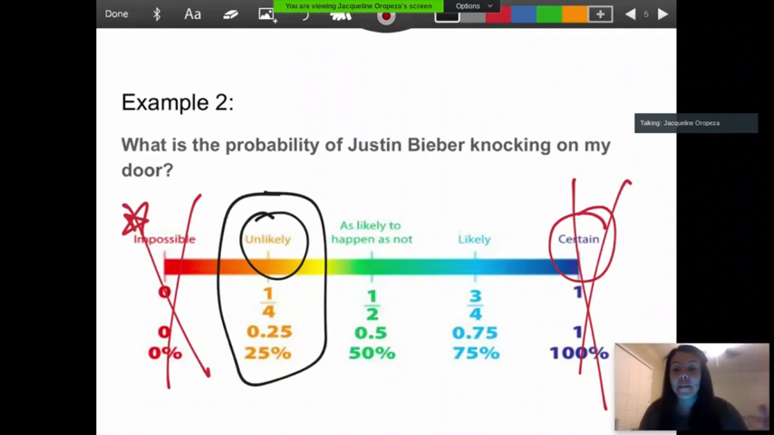It cannot be impossible, even though I don't know the guy, even though we have no association with each other, even though he's not from the same town. It cannot be impossible because he's alive, because he's a person, because he can knock on the door.